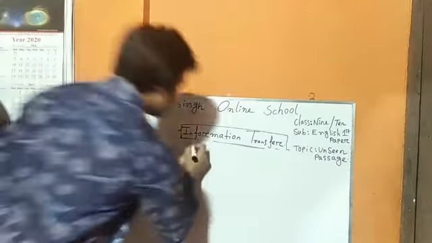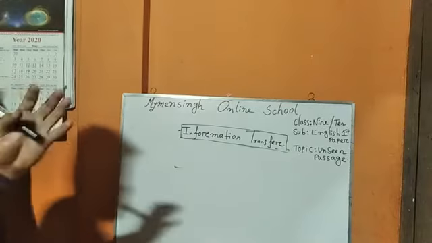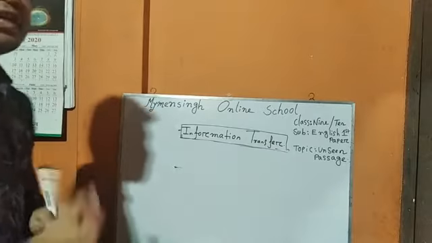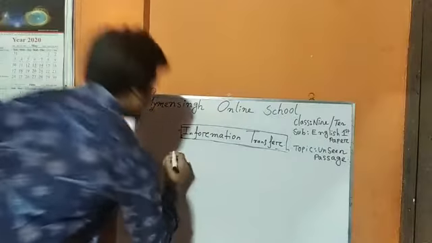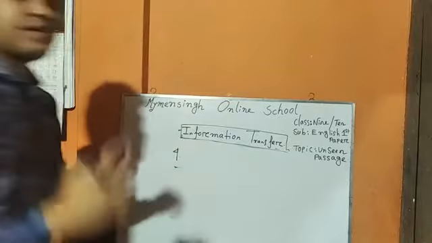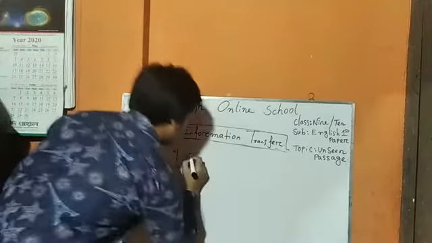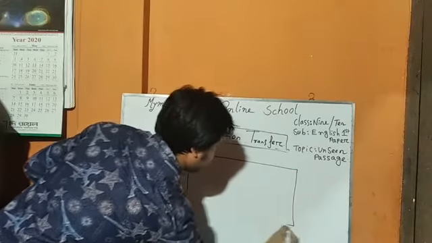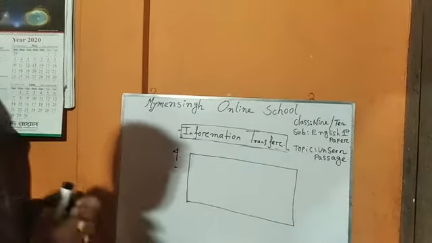Okay, now information transfer. Information transfer is the question which you will find in question number 4. And here you will find a box.